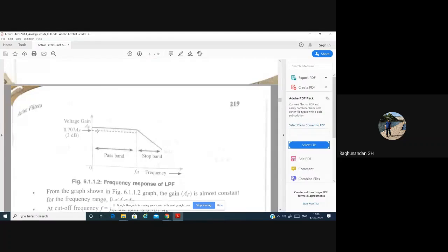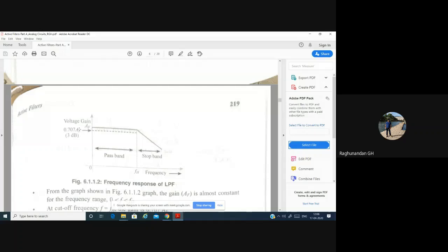You will be avoiding those amplitudes, and because of that the noise will also be reduced. So we have two advantages: the bandwidth is increasing, and we are decreasing the noise. For this purpose, we go for 3 dB downwards or 70.7% gain.